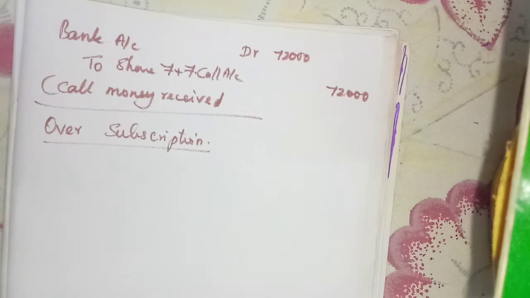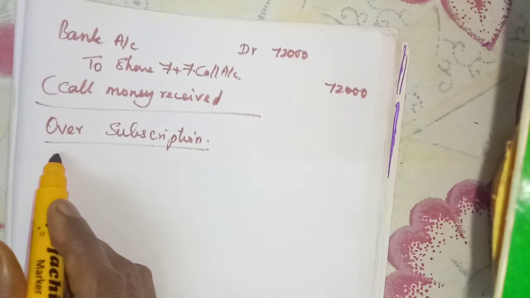But sometimes what will happen, we may receive more applications than what they have offered for sale. So they may subscribe more shares than they have offered. That is called over subscription.